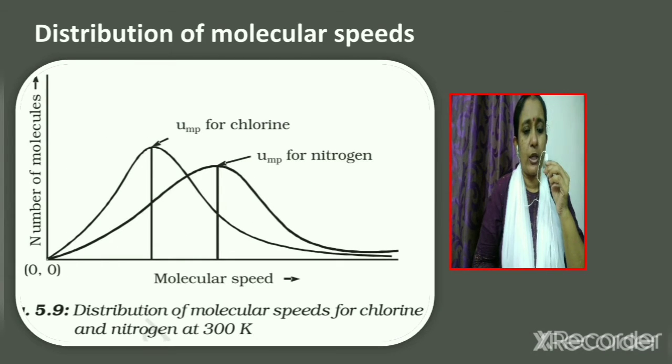Distribution of molecular speeds of chlorine and nitrogen at 300 Kelvin is given in the figure. Out of nitrogen and chlorine, which is heavier and which one is lighter? Nitrogen is lighter than chlorine. Therefore, we can say that nitrogen molecules will move faster than chlorine molecules. It is because nitrogen is lighter than chlorine.